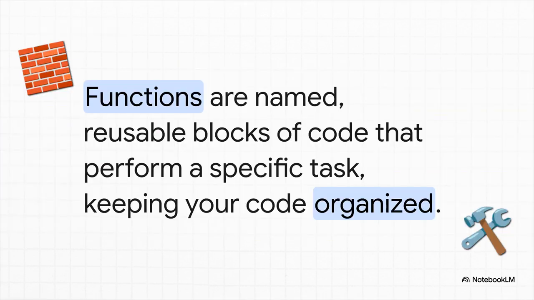Last but not least, let's talk functions. A function is basically a reusable recipe for your code. It's a chunk of code you give a name to, so you can run it whenever you want without typing it all out again. We've actually already seen a built-in function, print. But the real magic happens when you start writing your own, creating little shortcuts for tasks you do all the time. It keeps things so much more organized.